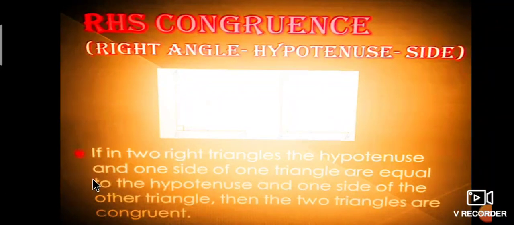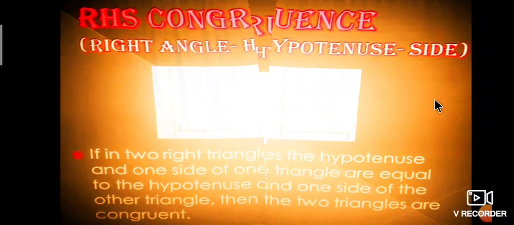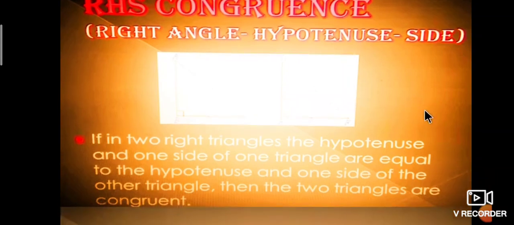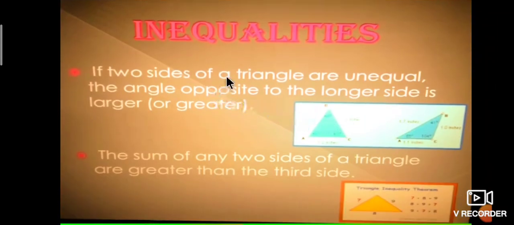Okay, next one is inequalities. What is inequalities? In triangles, if two sides of a triangle are unequal, then the angle opposite to the longer side is larger.